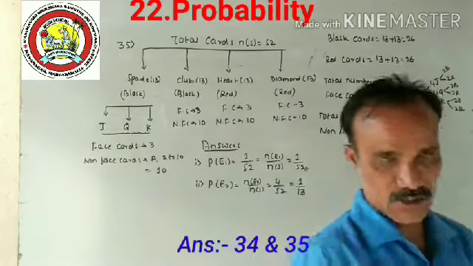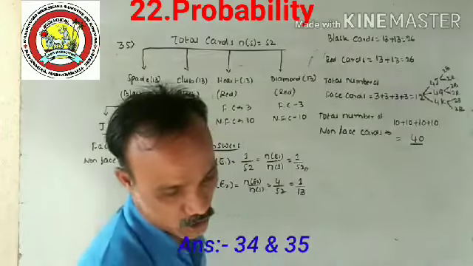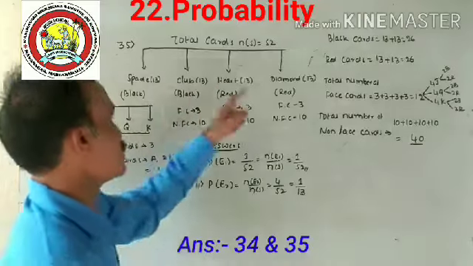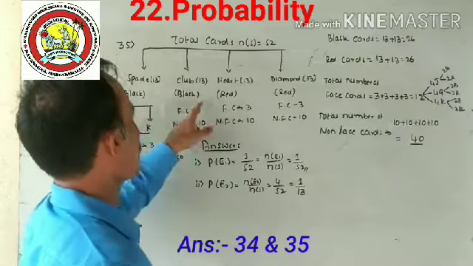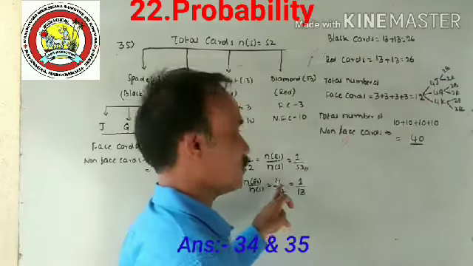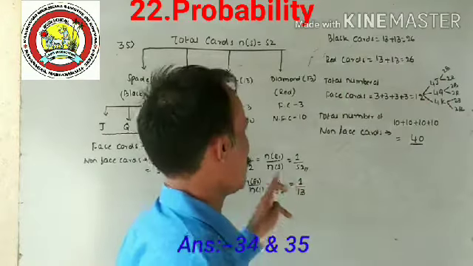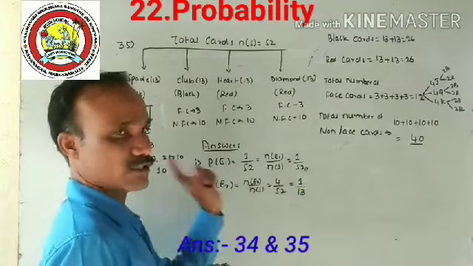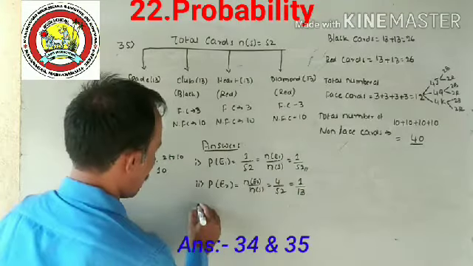The second answer is 1 divided by 13. A jack means including spade, club, heart, diamond, totally 4 jacks, including red and black colors.